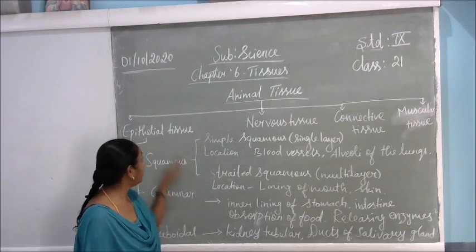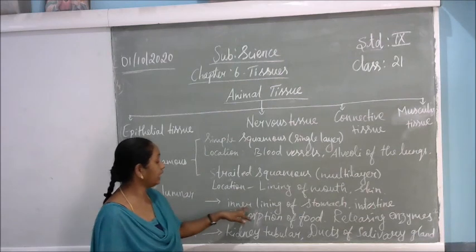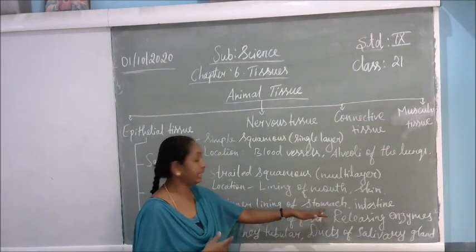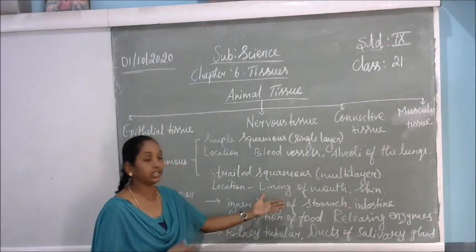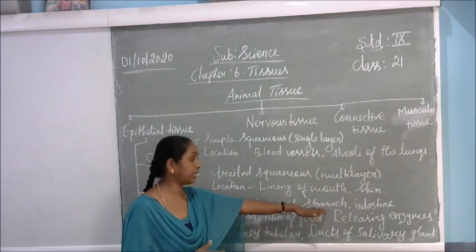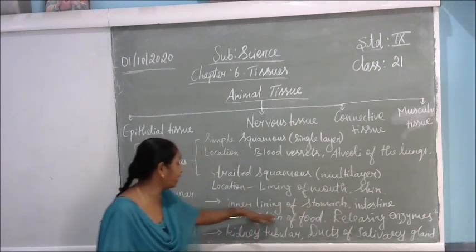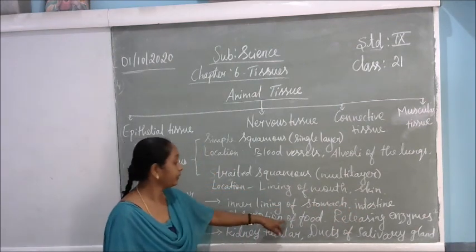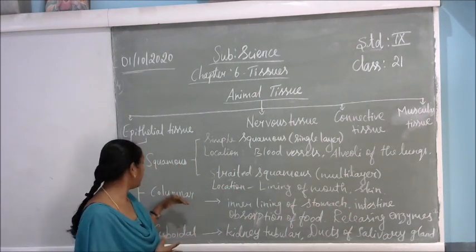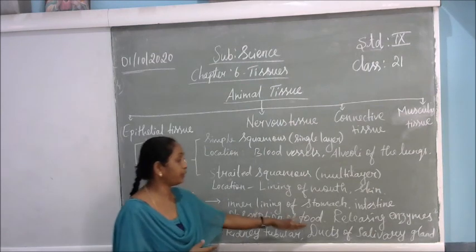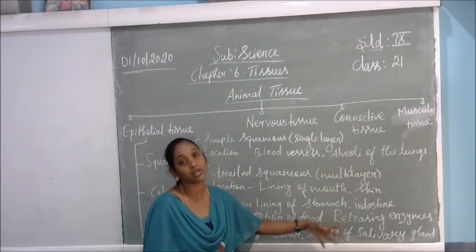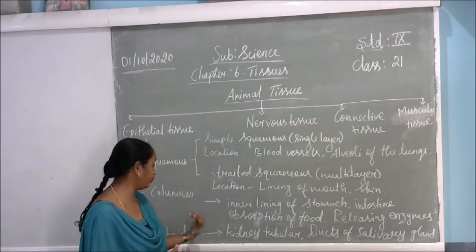Then columnar tissues are present in the inner lining of the stomach and intestine, in the major part of the stomach and also in the intestine. What is the function of columnar tissues? Absorption of food, releasing enzymes, and absorbing minerals; it does all of that.